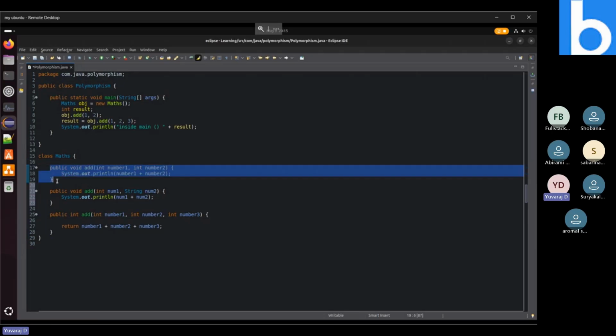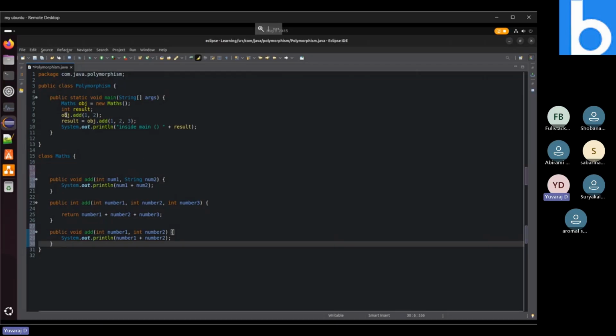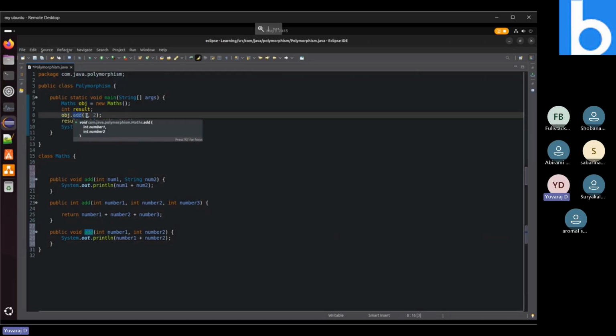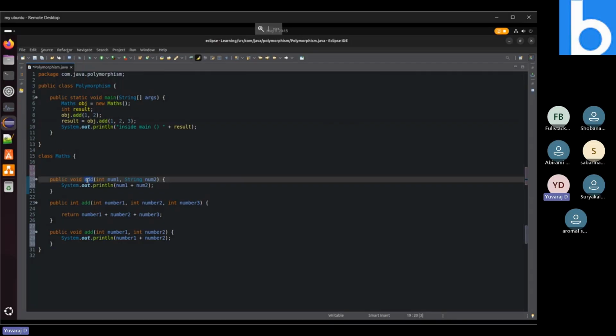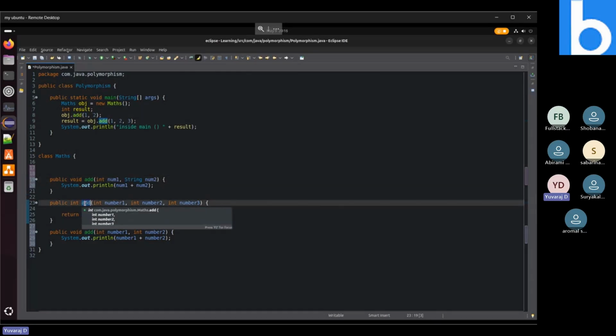Okay, let's cut and paste. So when we call this add method on the object, I'm just passing the number 1 as a parameter, and the second parameter is 2. Both are integer type. So it will come inside this class and check whether there is any add method which gets two integers as parameters. It will check this first method. This is int, but its second data type is string, so it is not suitable for this particular action. So it will go to another method in the same class.